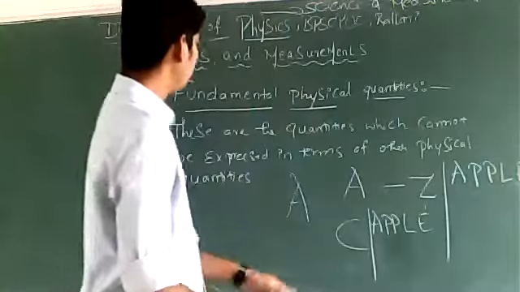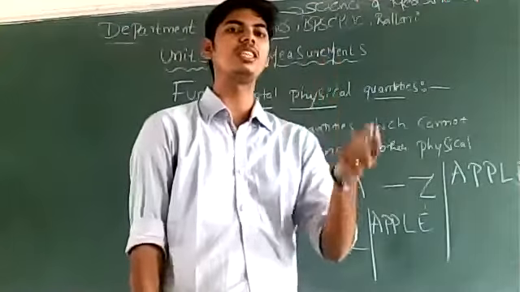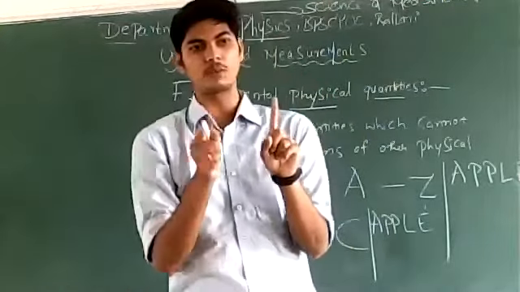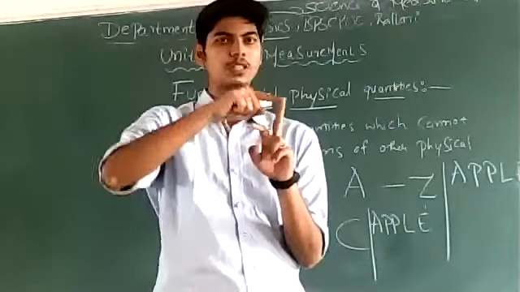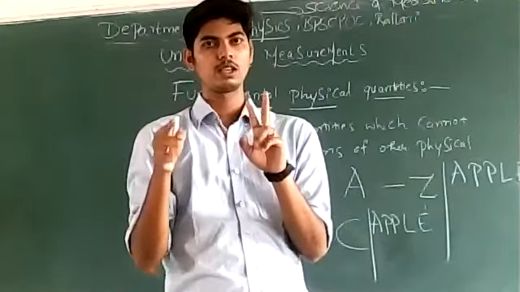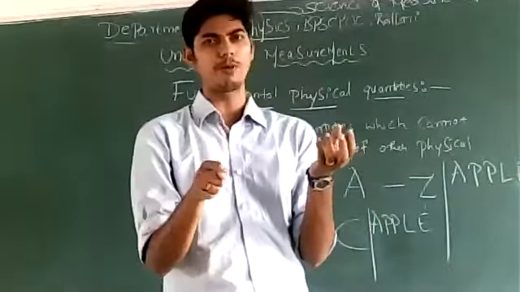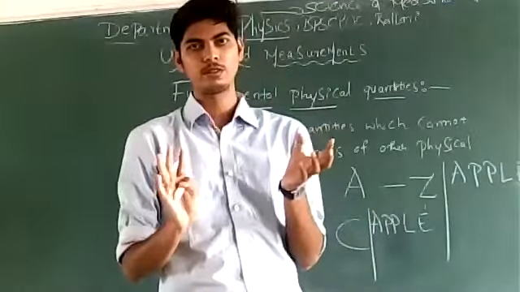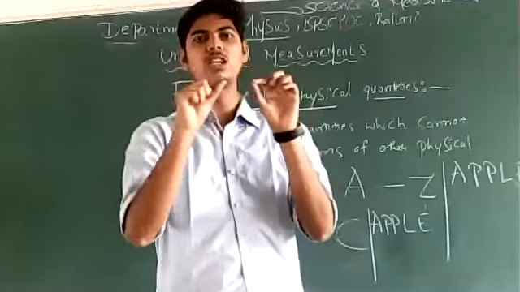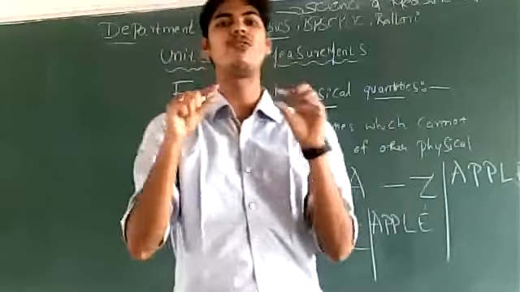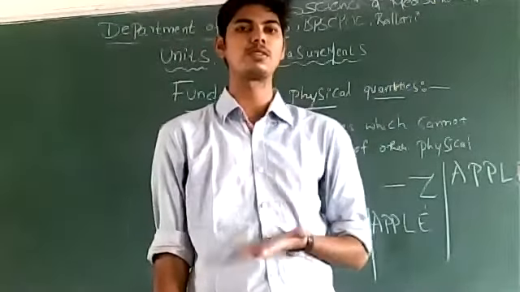Now, these quantities A, C, B cannot be expressed in terms of other quantities. Can you express A in terms of C? Can you express B in terms of D? Can you express D in terms of X? No, they are independent of each other. A does not depend upon B. B does not depend upon A. C does not depend upon D. D does not depend upon C. All these alphabets from A to Z are fundamental. They are the base quantities, or they can be called base alphabets.